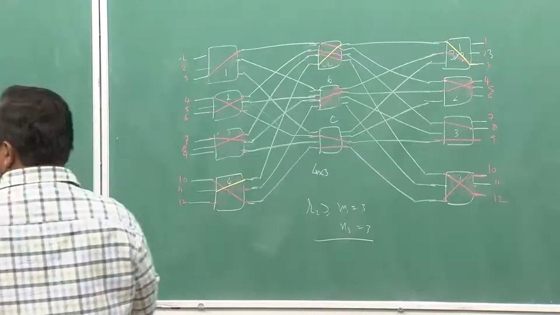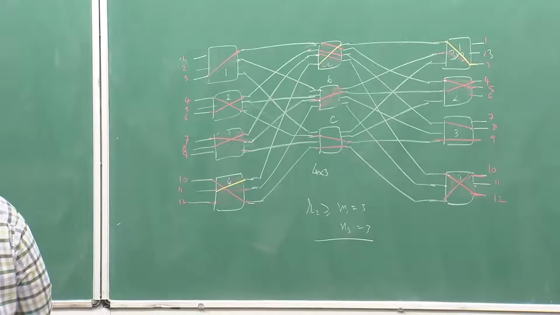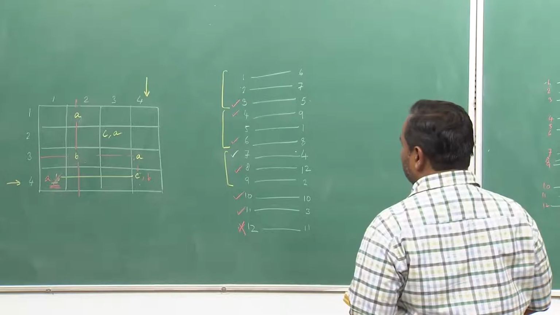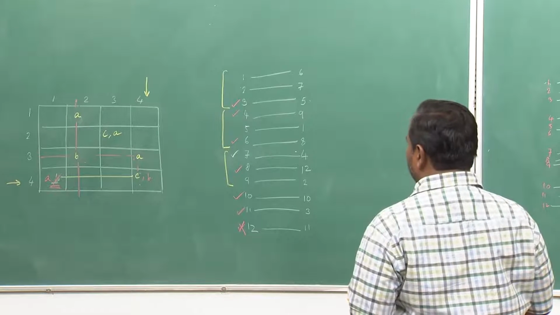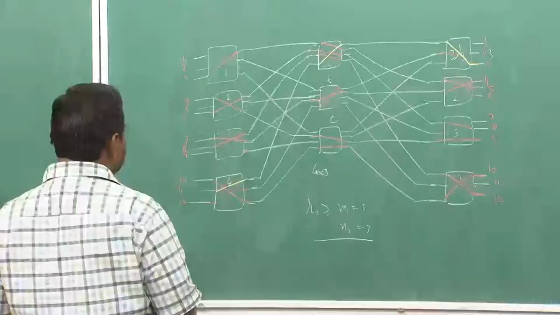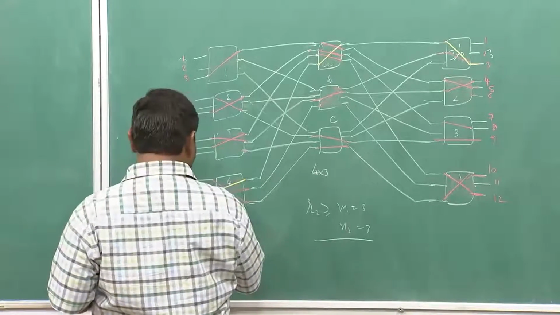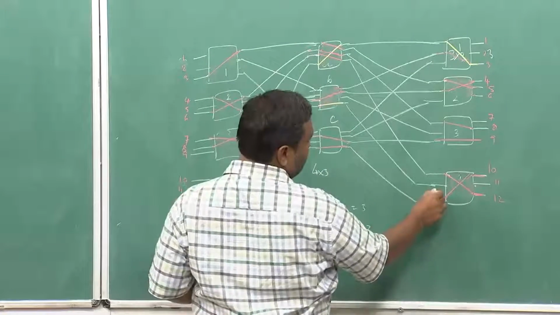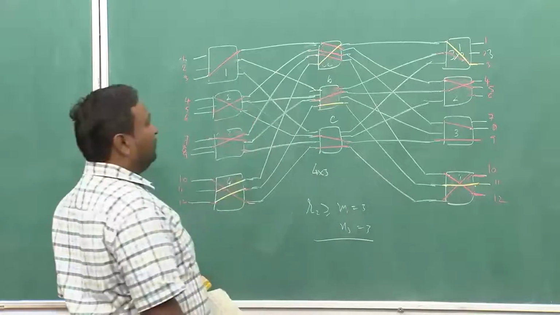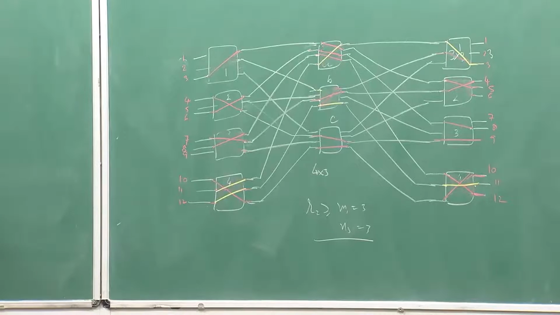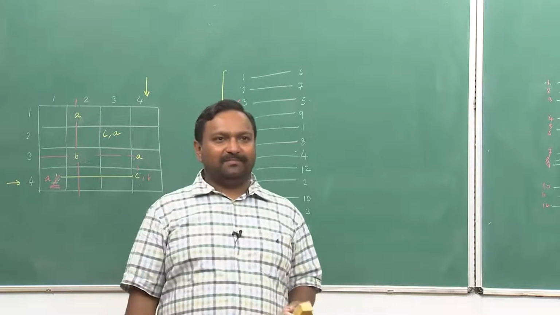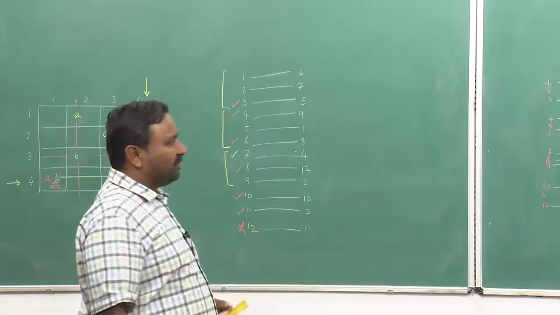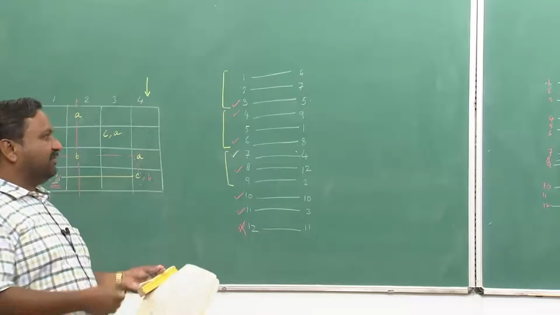Okay. So, once that has been moved via A, then I can set up 12 to 11 via B. Okay. So, 12 to 11 now can be set up via B. Only one rearrangement was required and a fresh connection was set up. Okay. So, this was the more optimal scenario. So, the minimum of the two has to be taken.